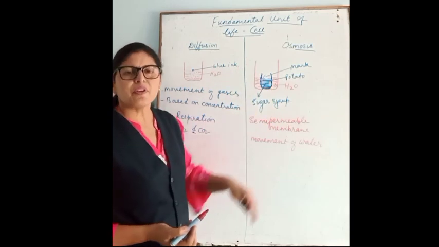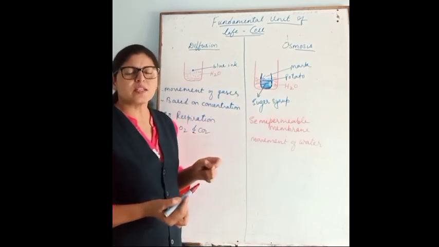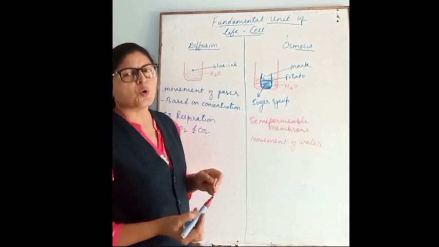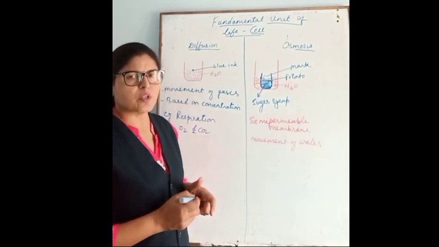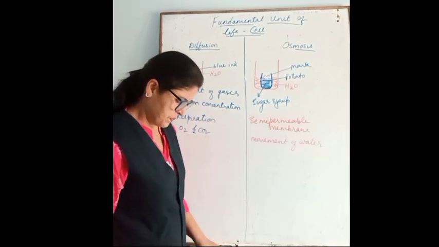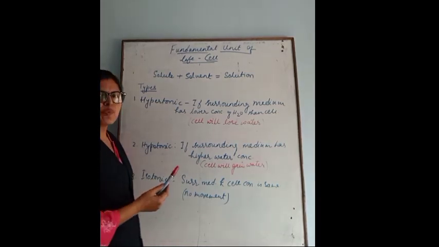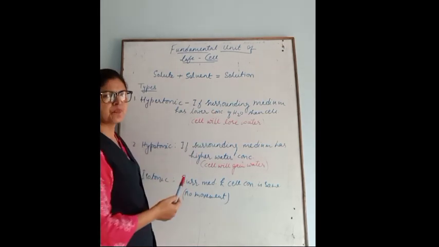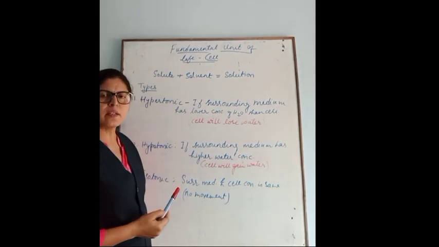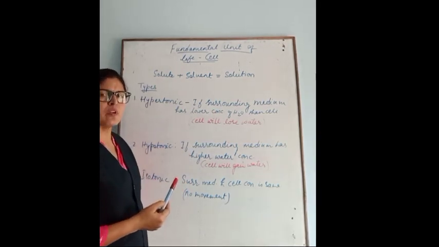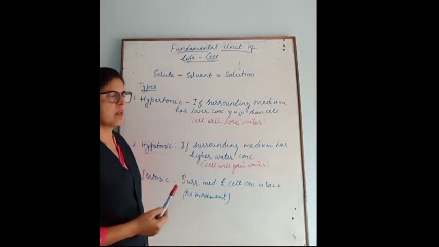To study the phenomenon of osmosis in detail, we have to study the concentration of solutions. Types of solution. Before studying the types of solution, first you should know what a solution is.